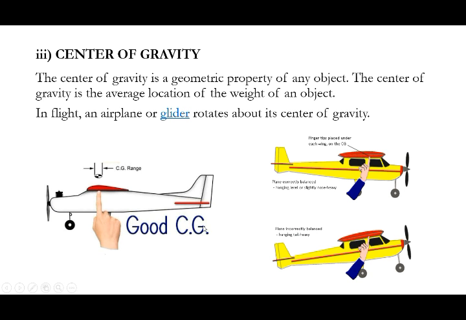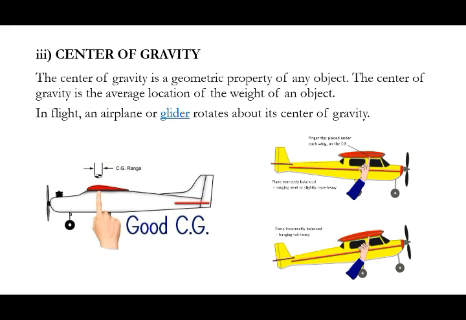Next very important parameter, CG, center of gravity. In all flying aircraft or flying missions, CG is a very important property. In our aircraft, CG is always located where? At the wing only. We always consider CG to be located in the wing part. Your airplane or glider rotates about its center of gravity, whether it is a right turn or left turn, pitch up and pitch down, yaw, roll, whatever the motion. Every motion is acting about its center of gravity.